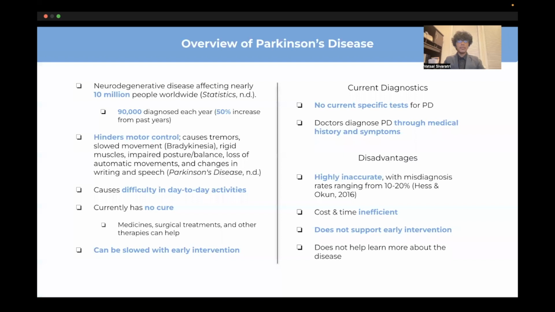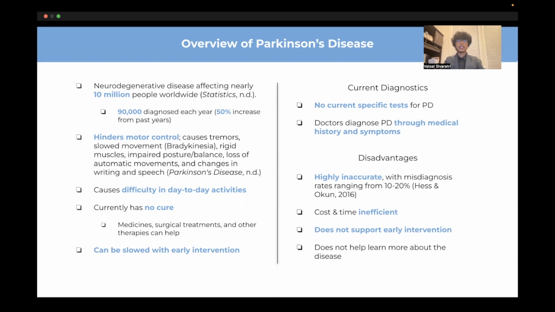Parkinson's disease, or PD, is a prevalent and challenging neurodegenerative disease that hinders a person's motor control, causing extreme discomfort and difficulty in day-to-day activities. With there being no current cure for this disease, early intervention is the best way to improve patient outcomes.